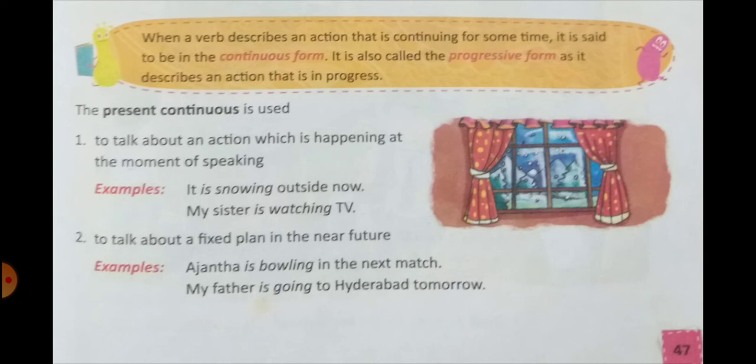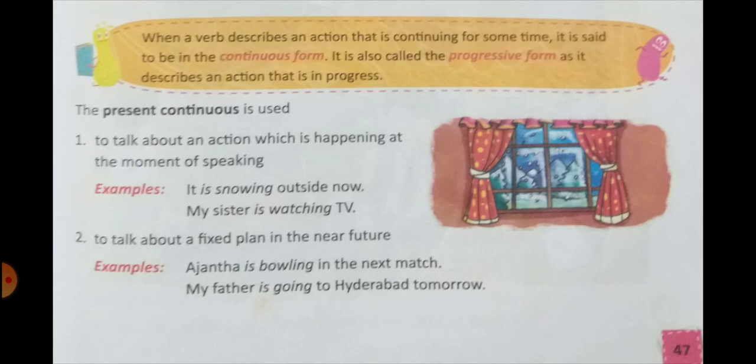So on page number 47 itself, you will see when a verb describes an action that is continuing for some time, means the action is still going on, it is said to be in the continuous form. So this is very important for you to understand.